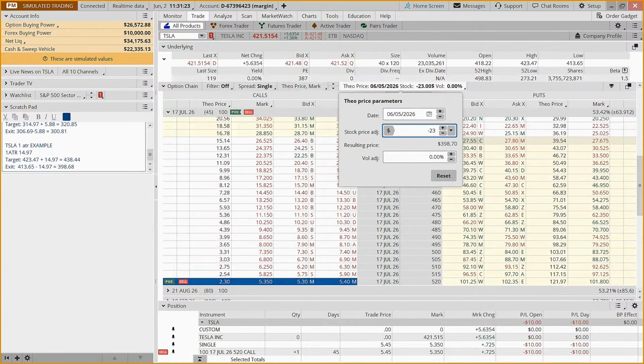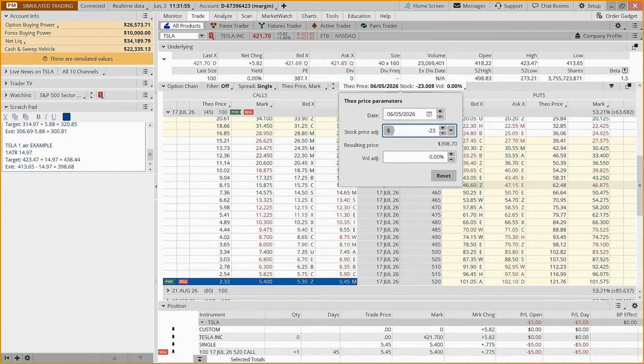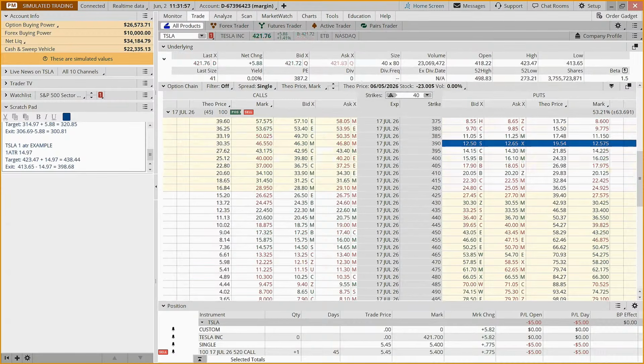And so this Theo price tool is a way that you can get just a ballpark figure, because if we hit our number or hit our exit tomorrow, the loss might not be quite as bad because we have a couple of days less of time decay. And if it goes up tomorrow, we might have a little bigger gain because, again, 2 days less of time decay. But I'm not taking change in volatility or any of that into account. But that's a way we can get an approximation.